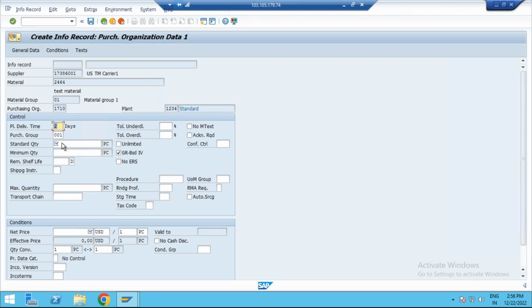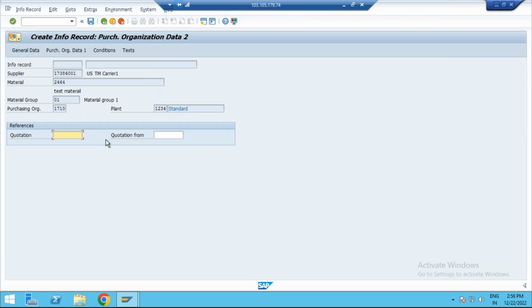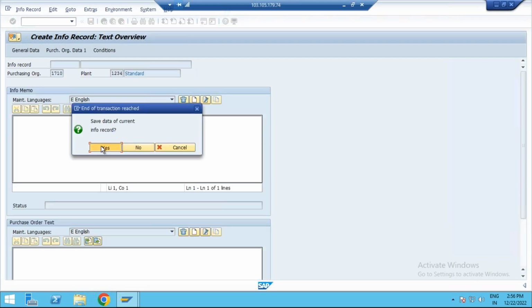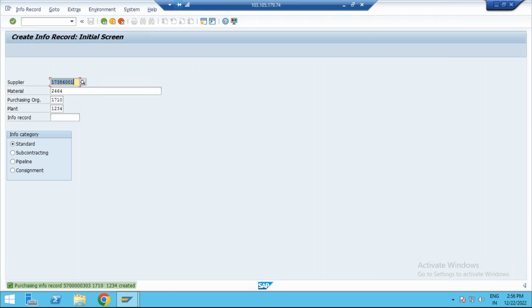Okay, sorry. So enter some standard quantity. Your currency, let us say $100 for it. Enter, again you need to enter and click on save. Now all the master data is set up here. The info record also we observed has the same transaction code, and the screens also remain the same. Today you just need to get the concepts.